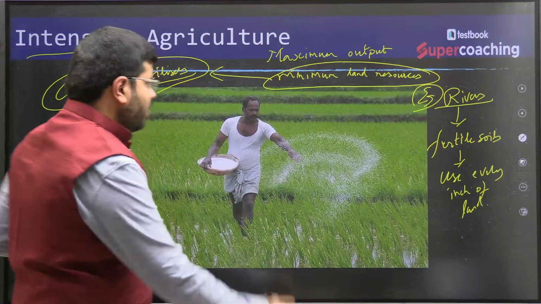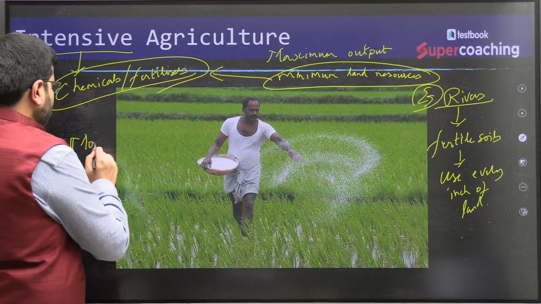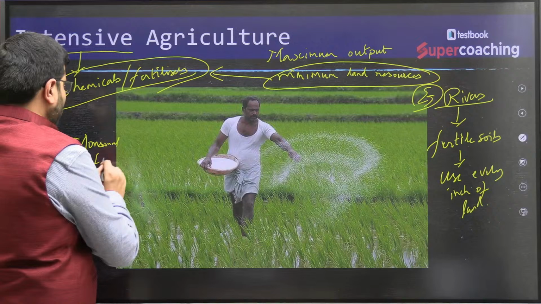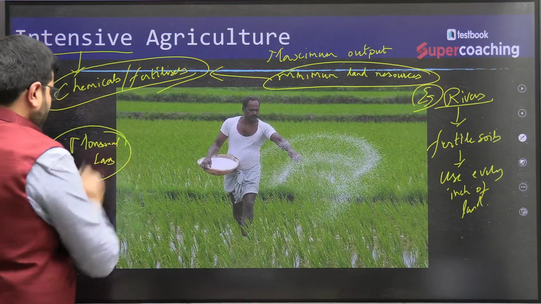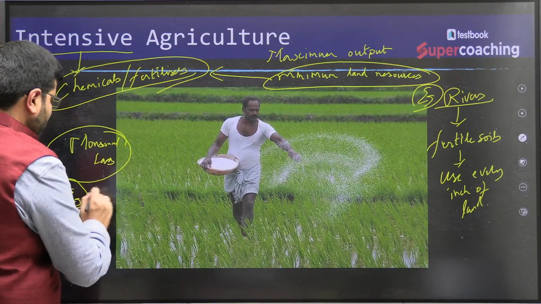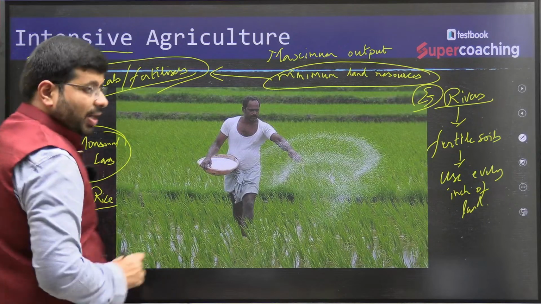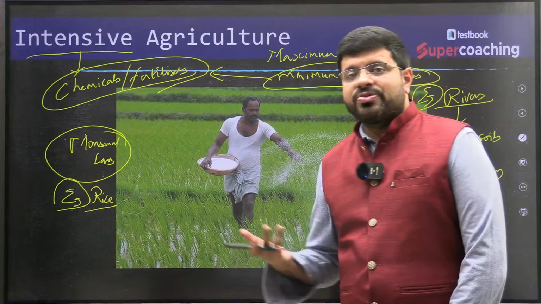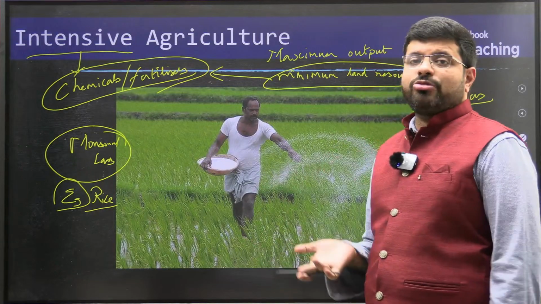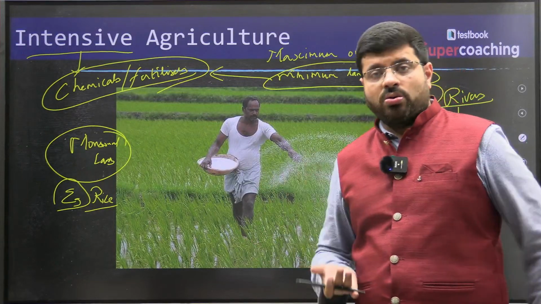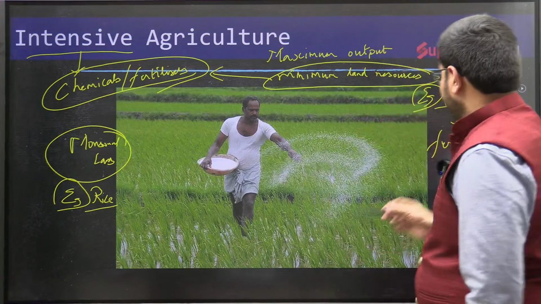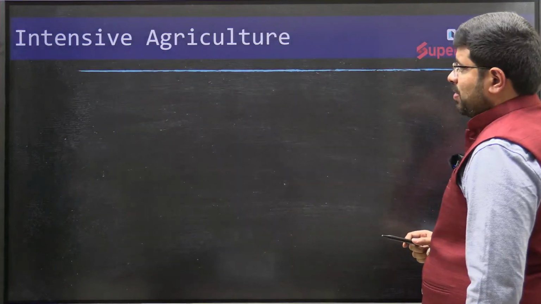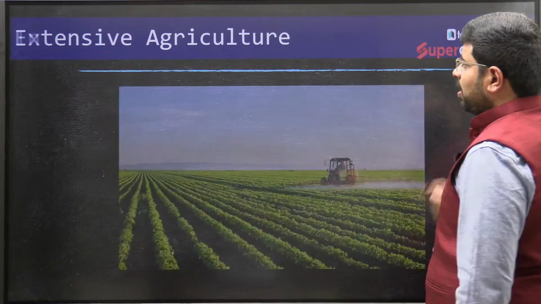For example, India's monsoonal lands are known for intensive agriculture. Example I can give you, rice. Rice is one, right? So this is the variety of agriculture which we practice, through which different crops are grown in a different way, right? So that is about intensive agriculture.